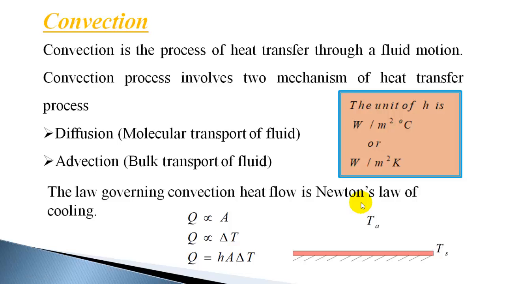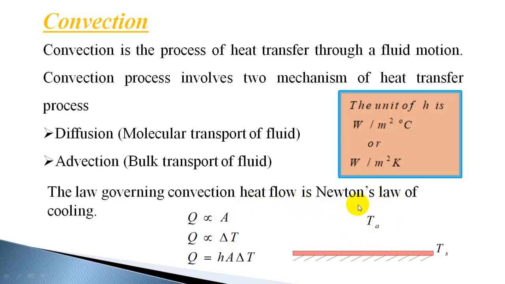The main process by which heat transfer takes place in convection is by diffusion, that is a molecular transport of fluid, and also by advection. Advection is bulk transport of fluid. Diffusion is mainly due to density difference. So in a stagnant fluid, diffusion takes place by molecular transport. It happens at a molecular level, a very minute level. Advection is bulk movement of fluid by any convection current.